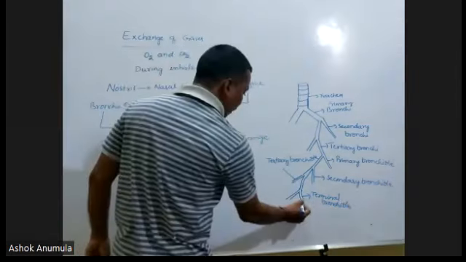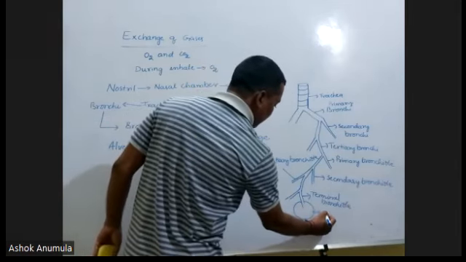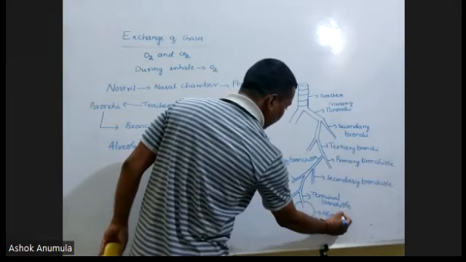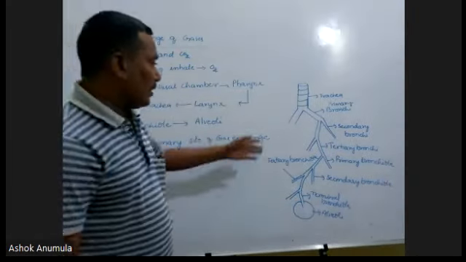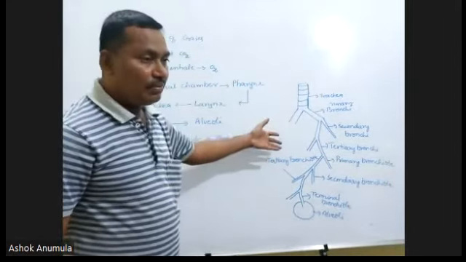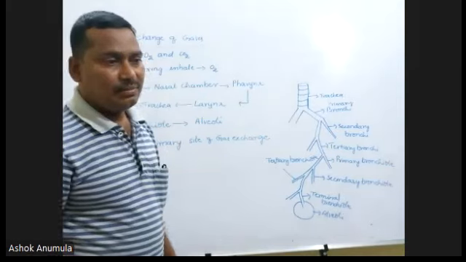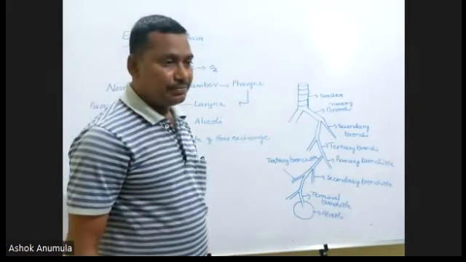The terminal bronchiole opens into the alveoli. And it looks like a tree. That's why this is called the pulmonary tree. In previous class we discussed.